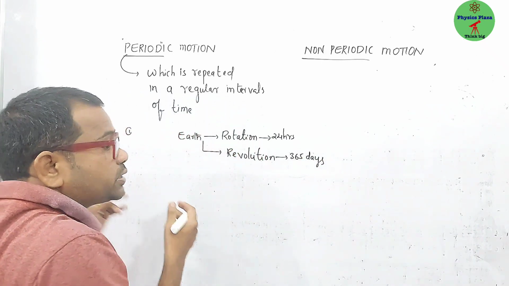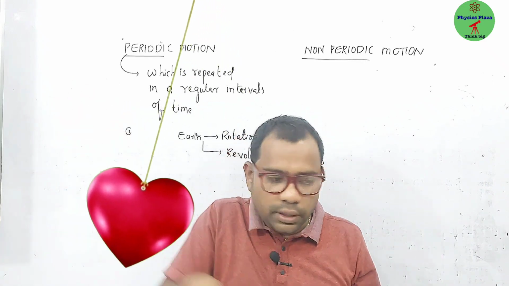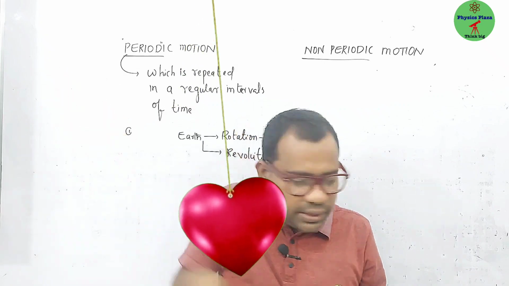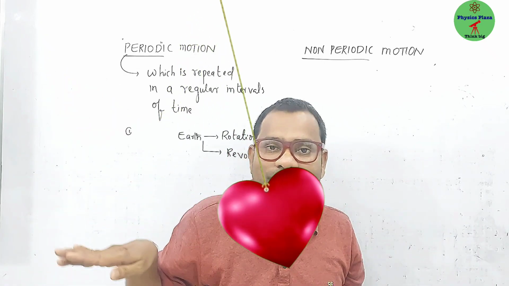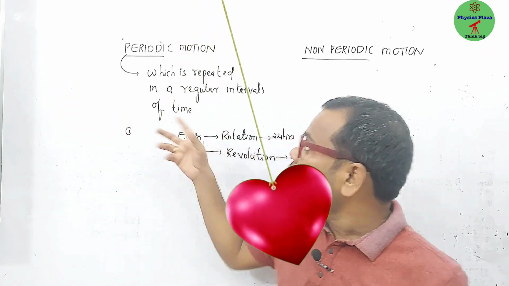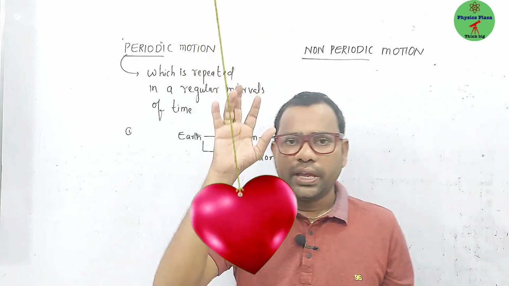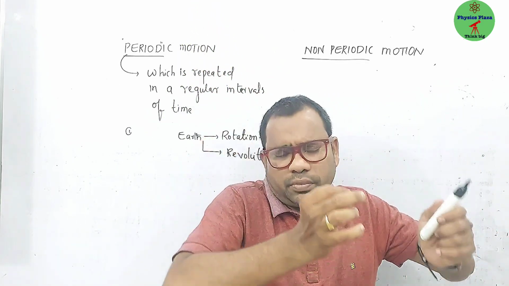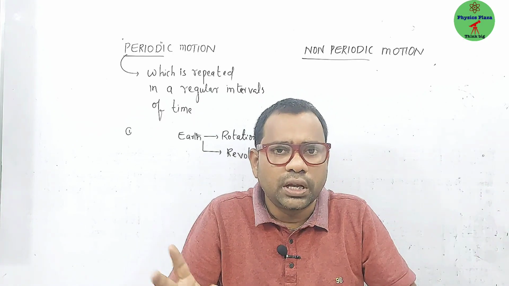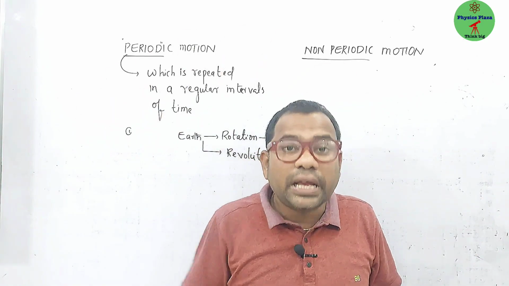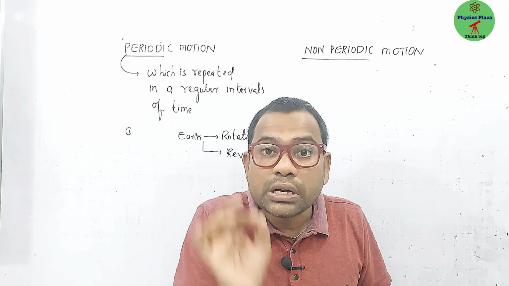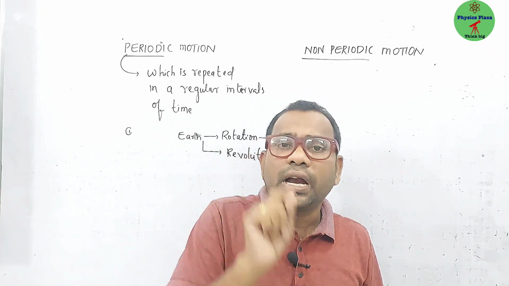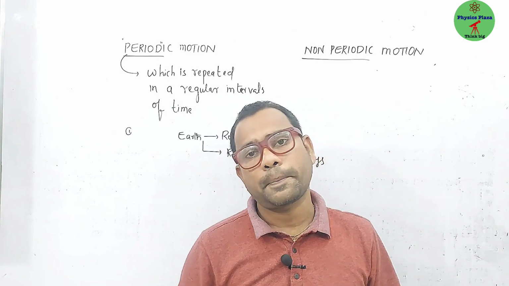Even till now we discussed the oscillatory motion. If you can see, it's going like this. So its same path is repeated in the same interval of time. So what is a periodic motion? If any object has some motion, let us say some object X, and its motion is repeated in regular intervals of time, then we can say that body has periodic motion.